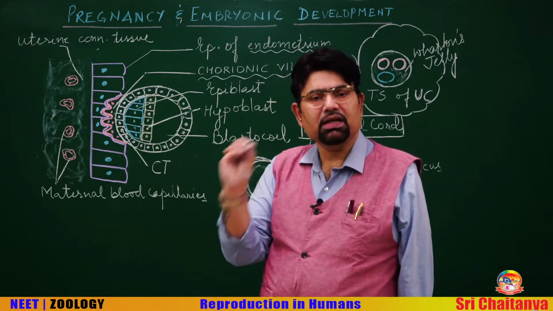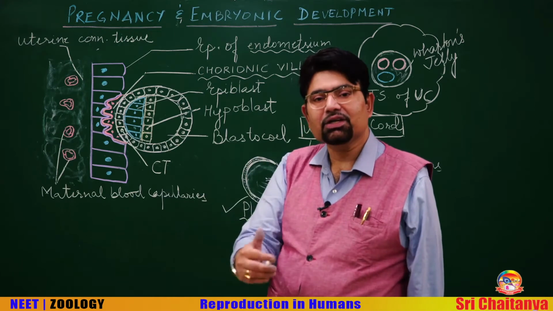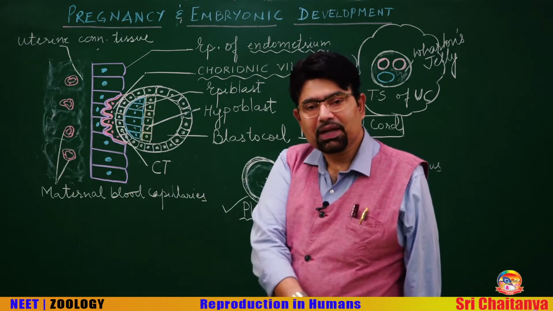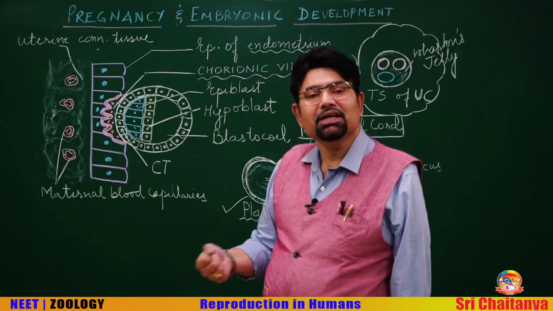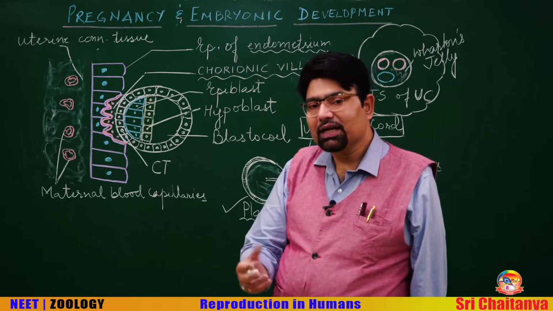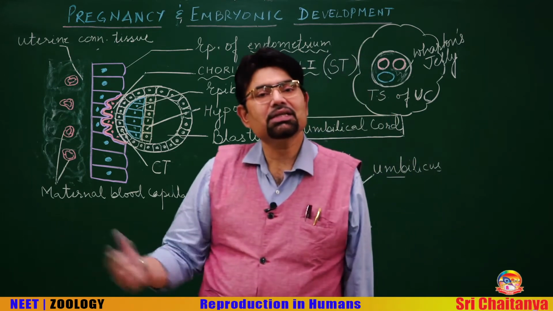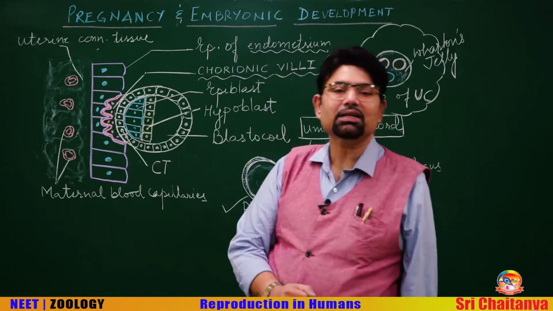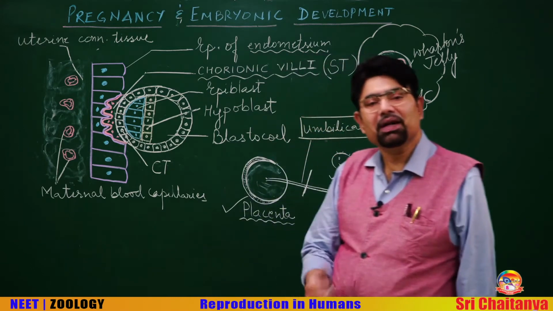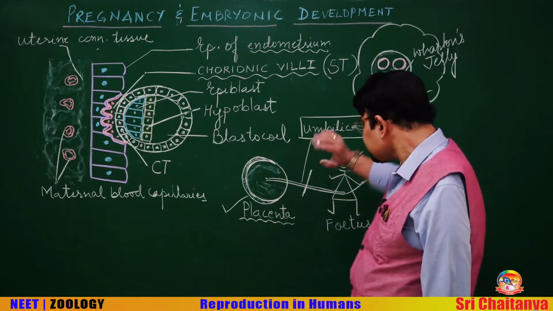A very little blood leaks, which is called intrauterine leak, when the placental detachment takes place during childbirth, during parturition. Those few RBCs are responsible for the disease called erythroblastosis fetalis. Otherwise, maternal and fetal blood are not mixing.